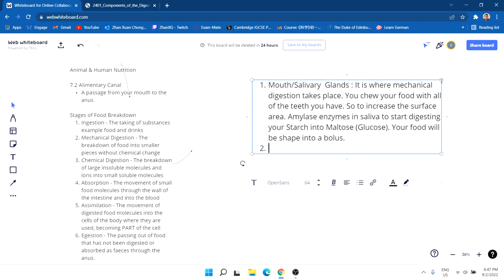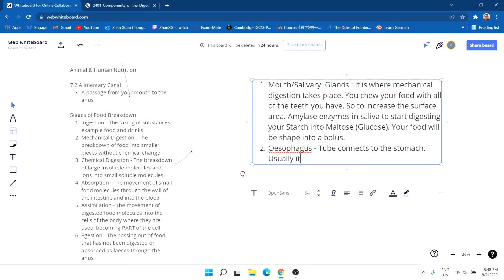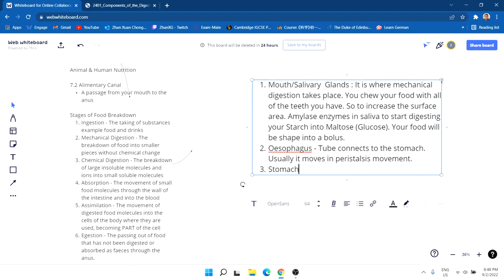Number 2, your esophagus. Your esophagus is the tube that connects to the stomach. Usually it moves with a peristalsis movement. Thirdly, we have the stomach.